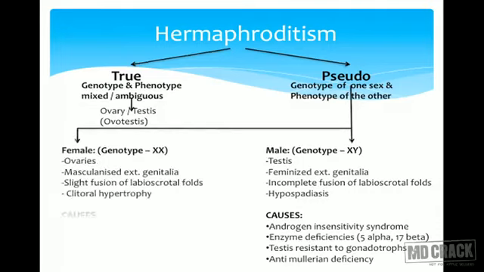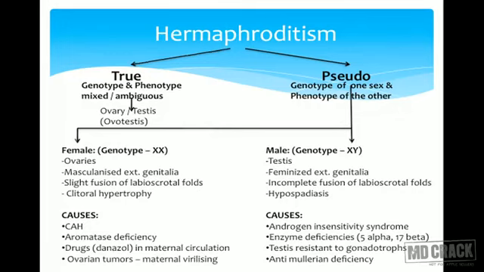Now coming to the other part, that is female, the genotype is XX. There would be presence of ovaries, but on the opposite side, even though the ovaries are present, the external genitalia would be masculinized. There would be fusion of the labioscrotal fold and the clitoris would be hypertrophied, and that will look like male external genitalia. The commonest cause of female pseudohermaphrodite is congenital adrenal hyperplasia.